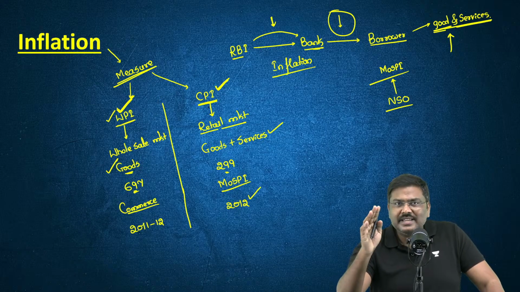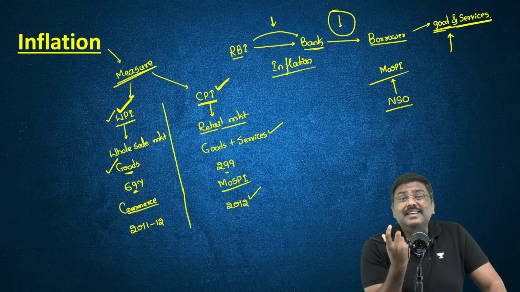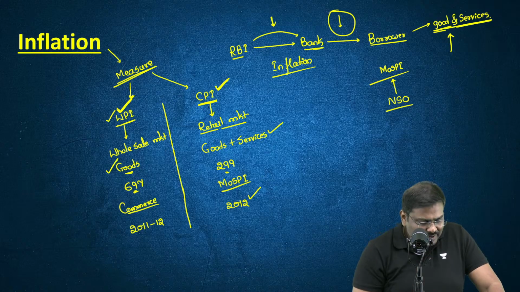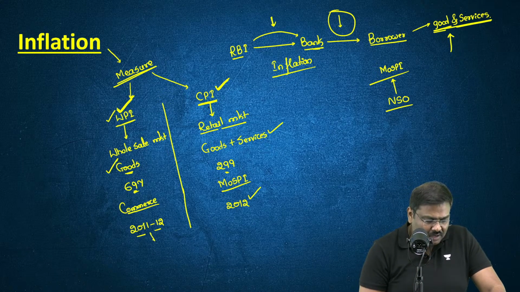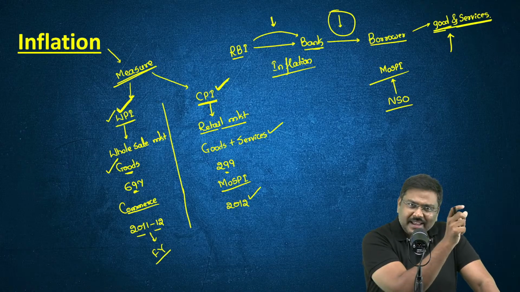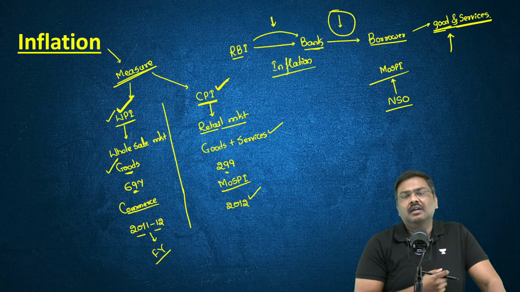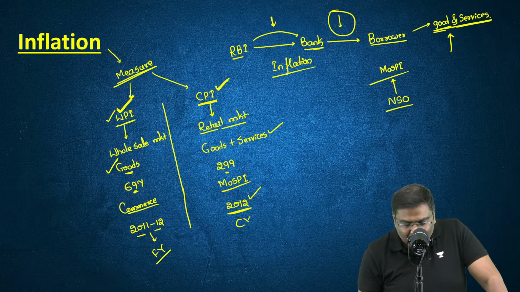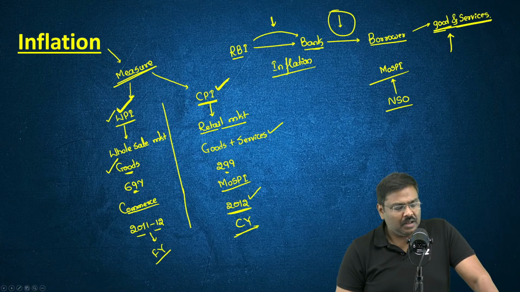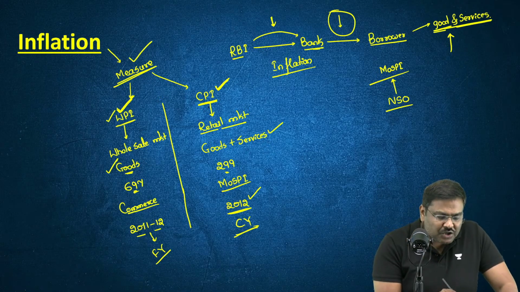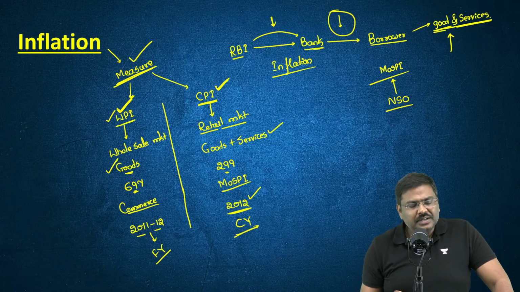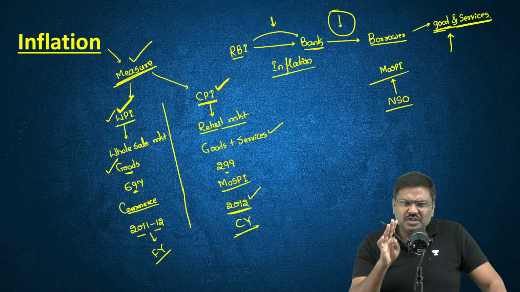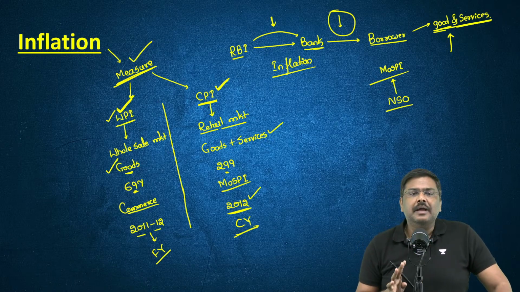Somebody said both are same. No, calendar year. There's a difference between writing 2011 and 12. It simply means a financial year. Whenever they write 2 years like this side by side, it is a financial year. This is a calendar year. Both are not one and the same. So everybody is okay with the measurement of both the WPI and the CPI? Do let me know in the chat section.